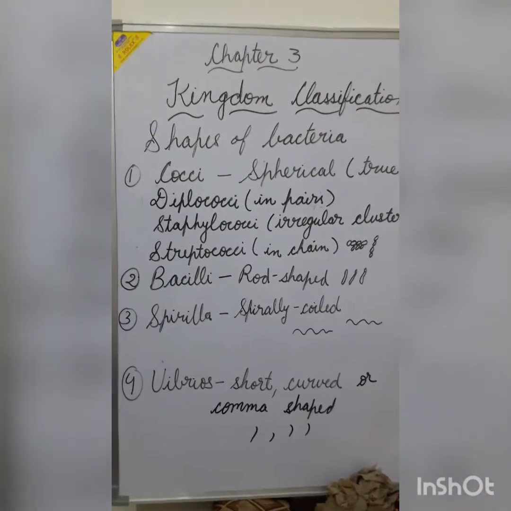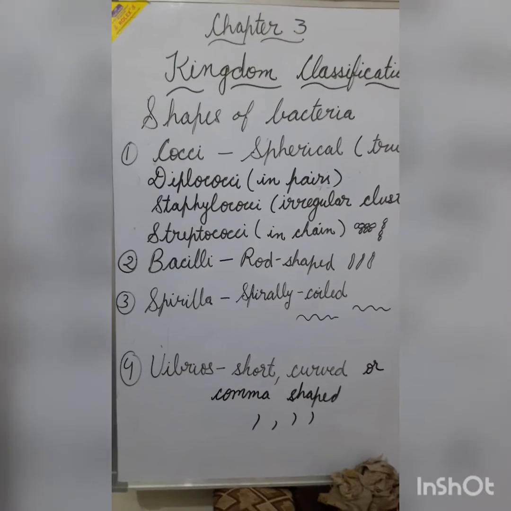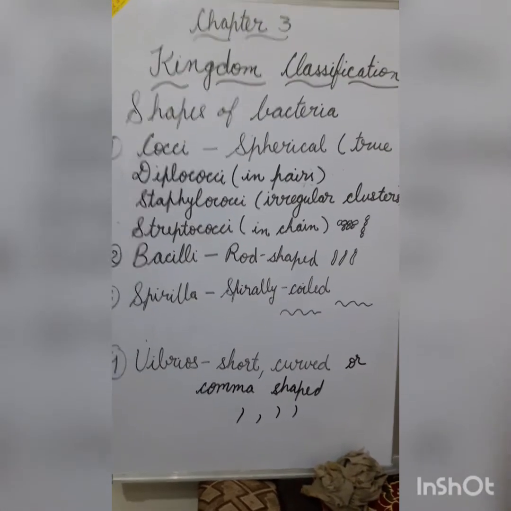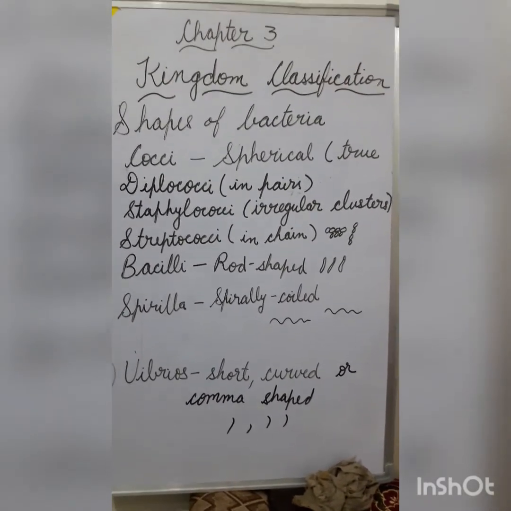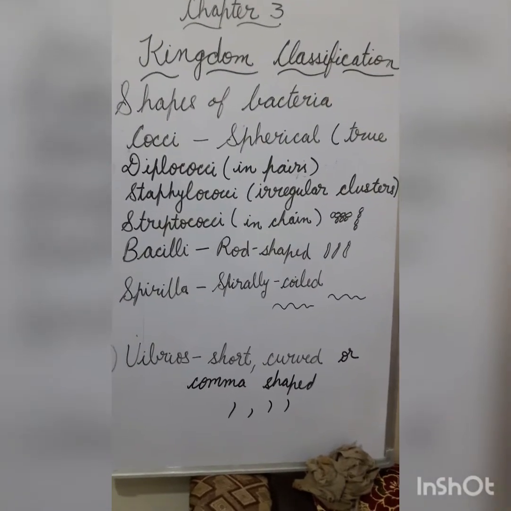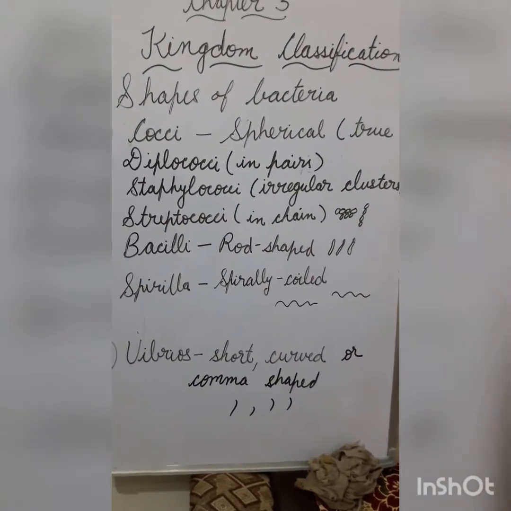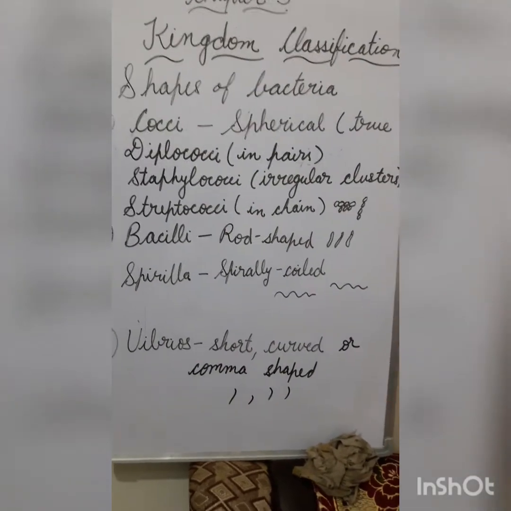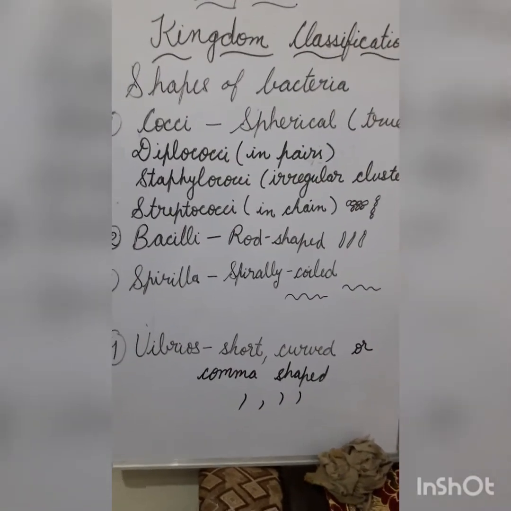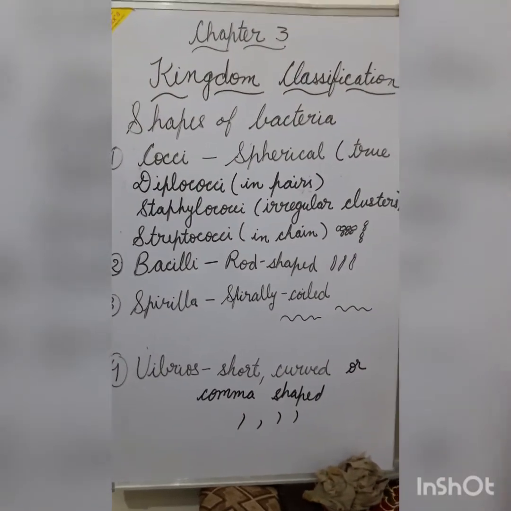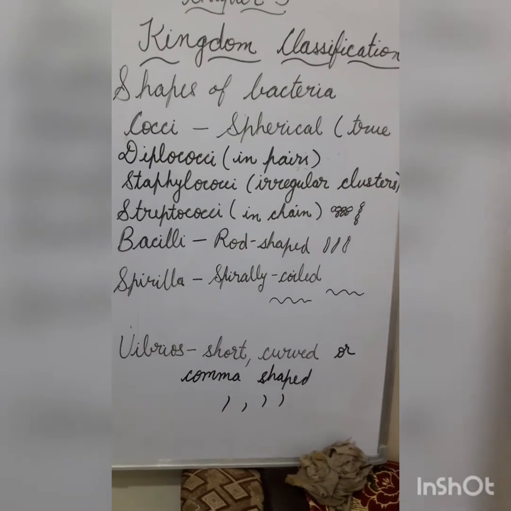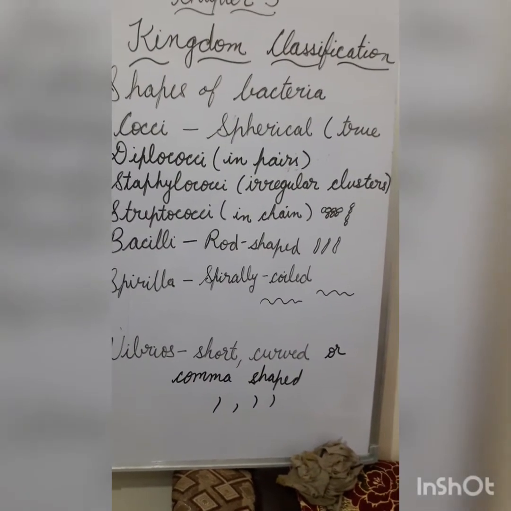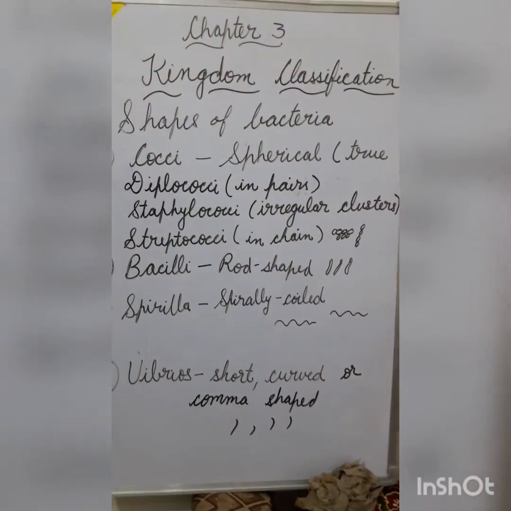Next shape is spirilla. They are spirally coiled structures. They are short rods which can be slightly bent or rigid spirals. They are solitary bacteria, that means they are rarely found in chains or clusters. Next shape is vibrios. They are short, curved, comma-shaped bacteria, and the bacterium responsible for cholera, named Vibrio cholerae, has the shape of a vibrio.